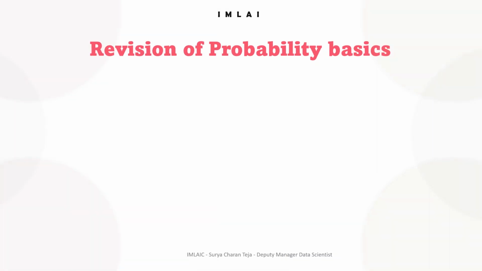So now let's have a quick revision of probability basics. Let's begin with an experiment. An experiment is a process that produces an outcome or a set of outcomes. Let's take an example for an experiment. Tossing a coin is an experiment.